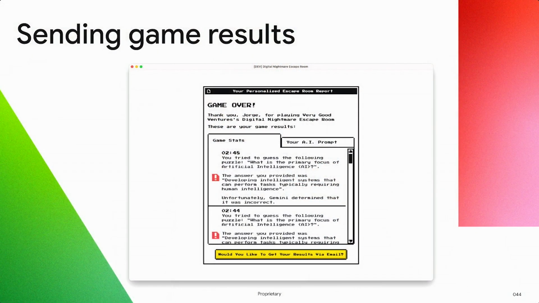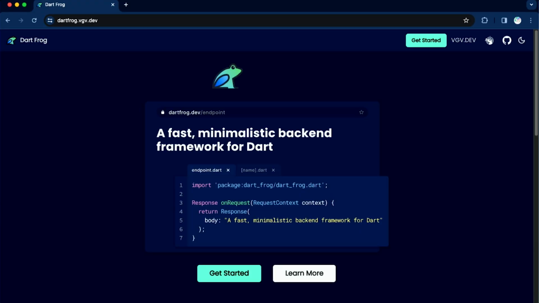So what happens here at the end is, hey, you receive your stats. We want to collect the stats so we can determine who was the fastest winner, what's the average winning time or losing time, and things like that, right? In order to do that, we decided, hey, we're building this experience with Dart. Let's challenge ourselves and use Dart everywhere. Because I don't want to be switching languages. I'm not that proficient with JavaScript or Python. I'm very comfortable with Dart.